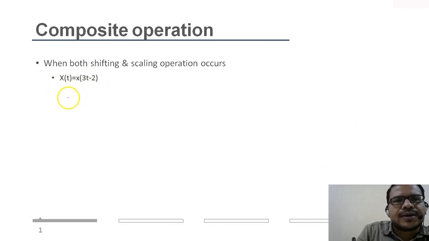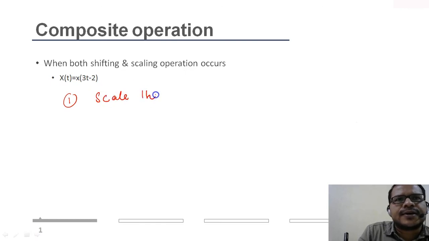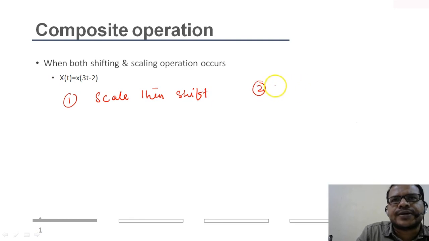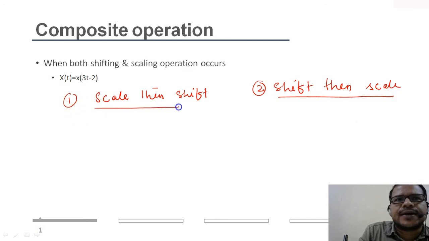So there are two methods. One is either you can scale it, then shift it, and second is either first we can shift then scale, right? So one is scaling after shifting.